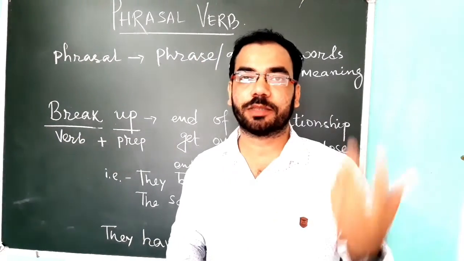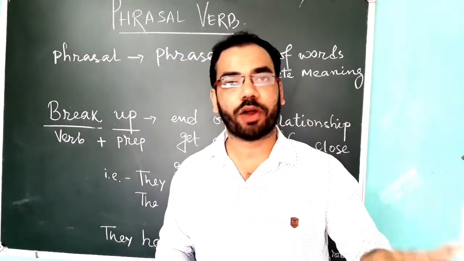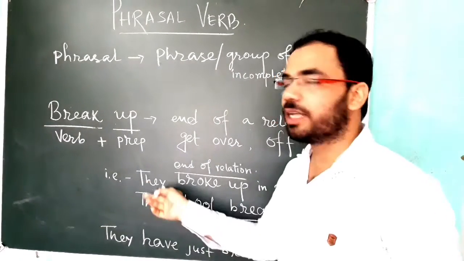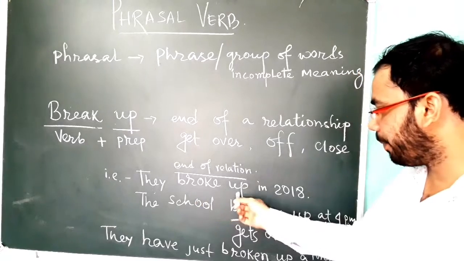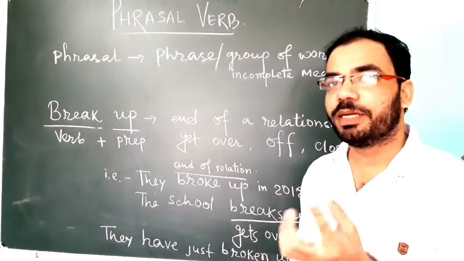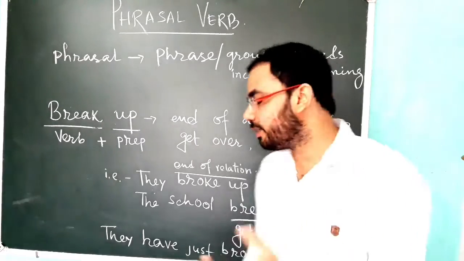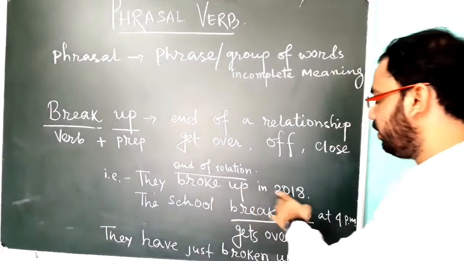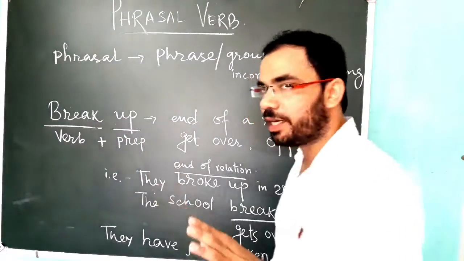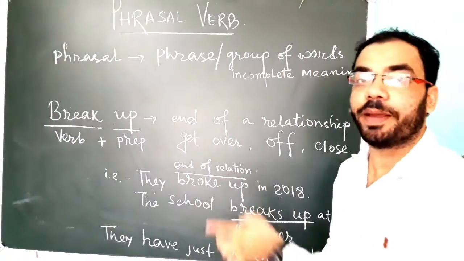So let's explain how it is used. Break is a verb, and we know that every verb has three different forms: present, past, and past participle. So this is an example: They broke up in 2018. It's a past year, that means we have to use this verb in past tense. If you write they break up in 2018, that is wrong. You will have to use the past tense of this verb, that is, they broke up. Broke up means end of relationship here.